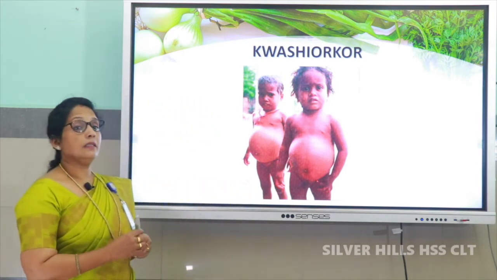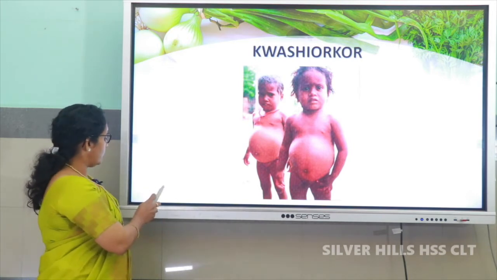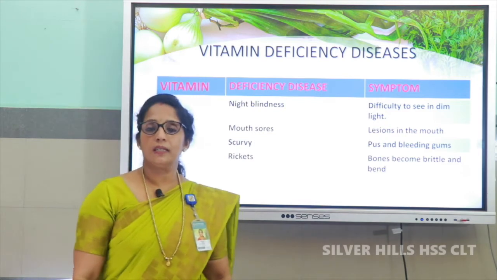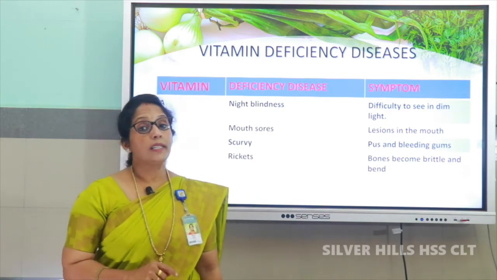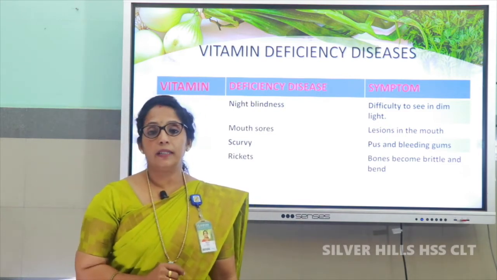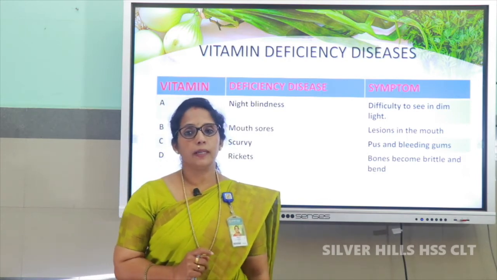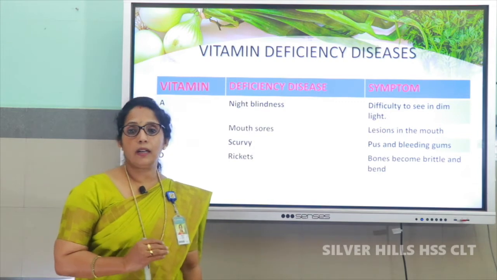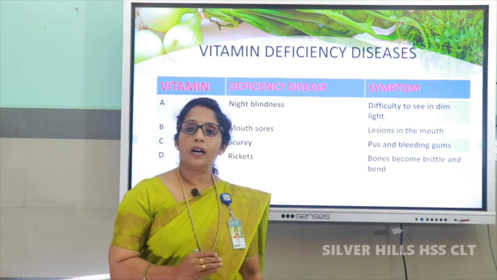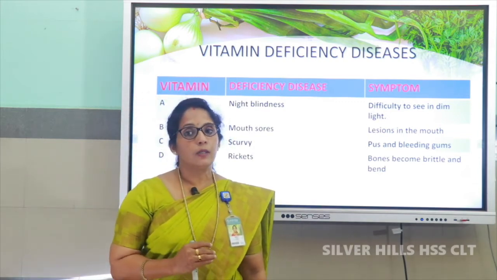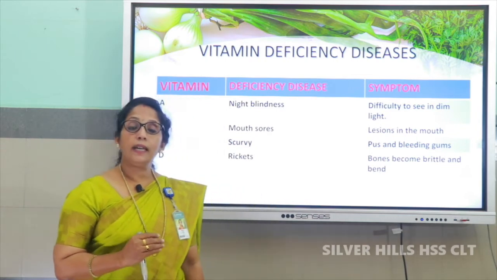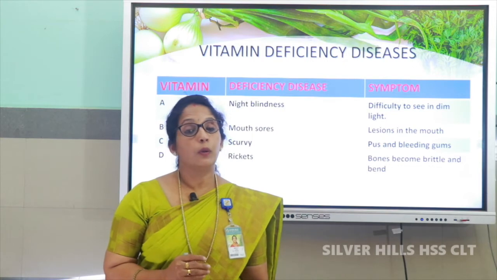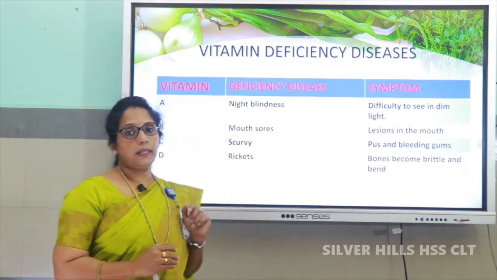Then another group of diseases is caused due to the deficiency of vitamins. Vitamin deficiency diseases. Deficiency of vitamin A causes night blindness. What do you mean by night blindness? Night blindness means difficulty to see in dim light, that is, in the evening or in the dark you can't see properly. So, include vitamin A rich foods such as leafy vegetables in your diet to avoid night blindness.